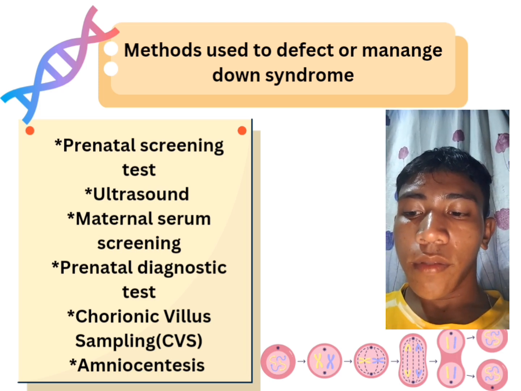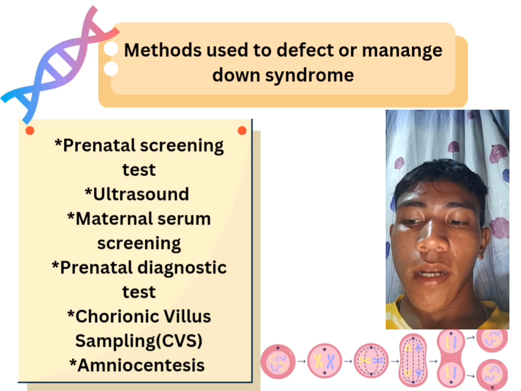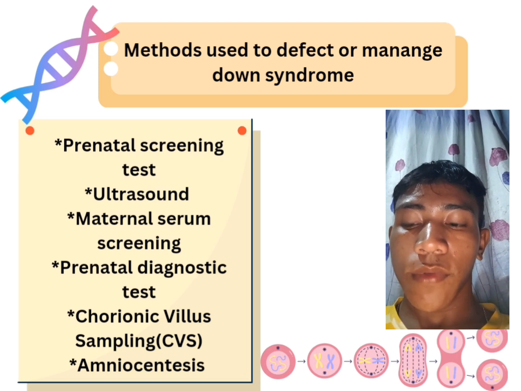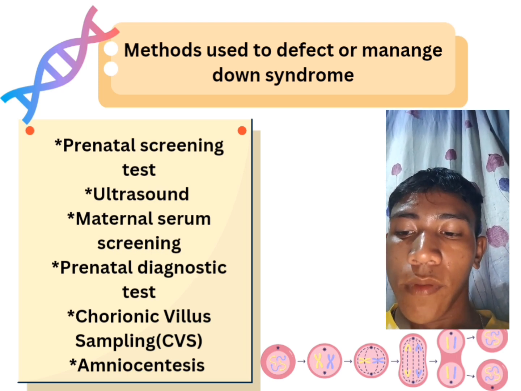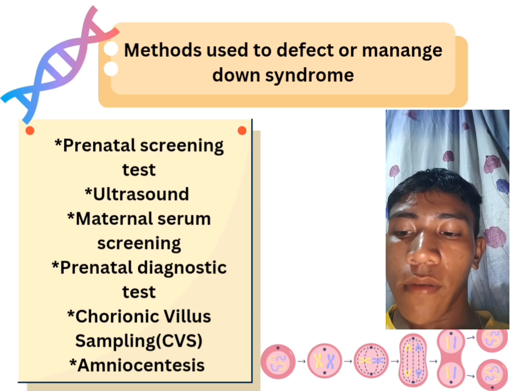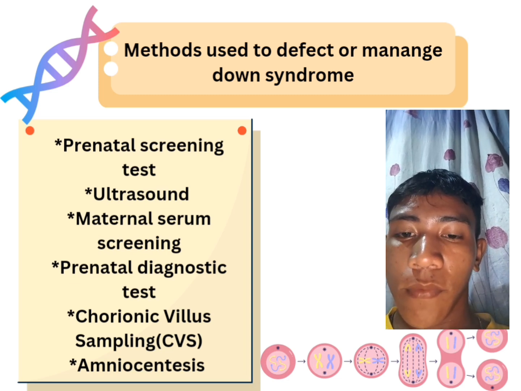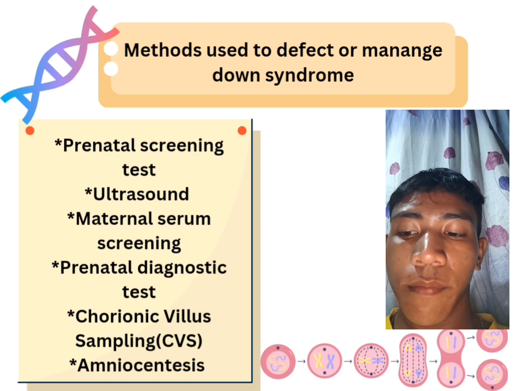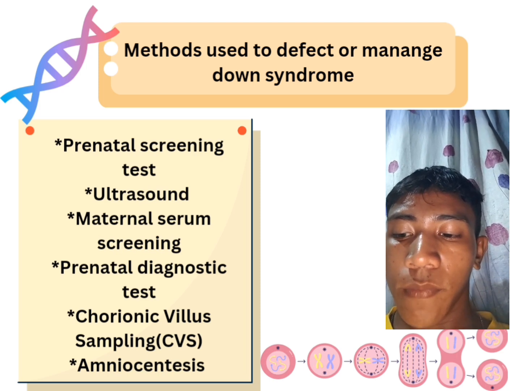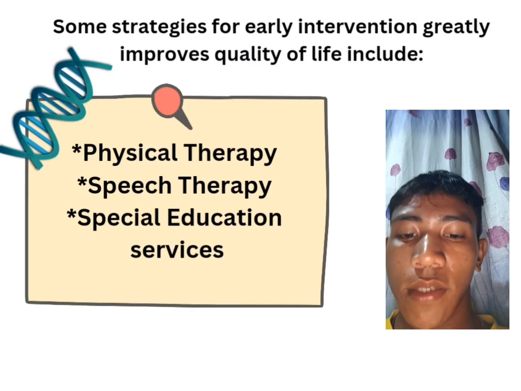provides definitive results by analyzing the fetal chromosomes. Chorionic villus sampling, or the CVS, examines the placental cells. Amniocentesis analyzes amniotic fluid. After birth, a diagnosis is confirmed through karyotype analysis, which examines the chromosomes in a blood sample.